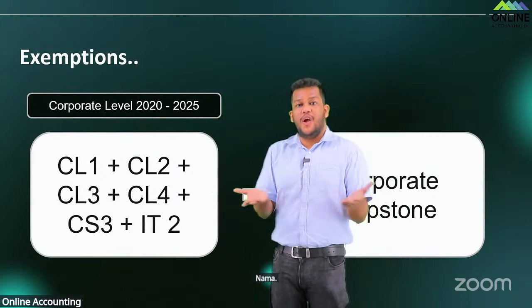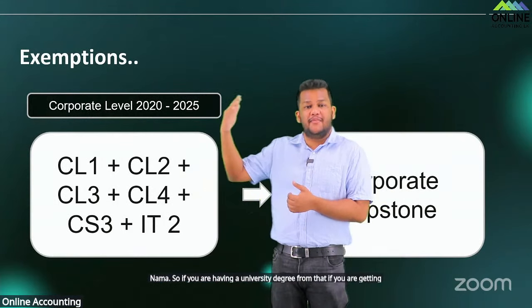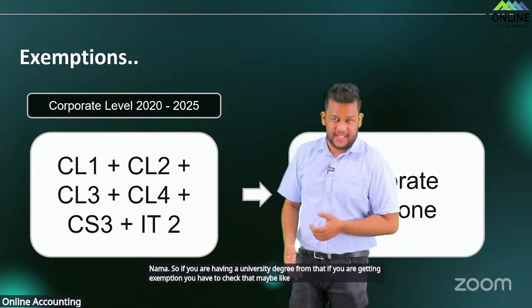So if you are having a university degree, from that if you are getting exemption, you have to check that maybe like 3 to 4 months after this.